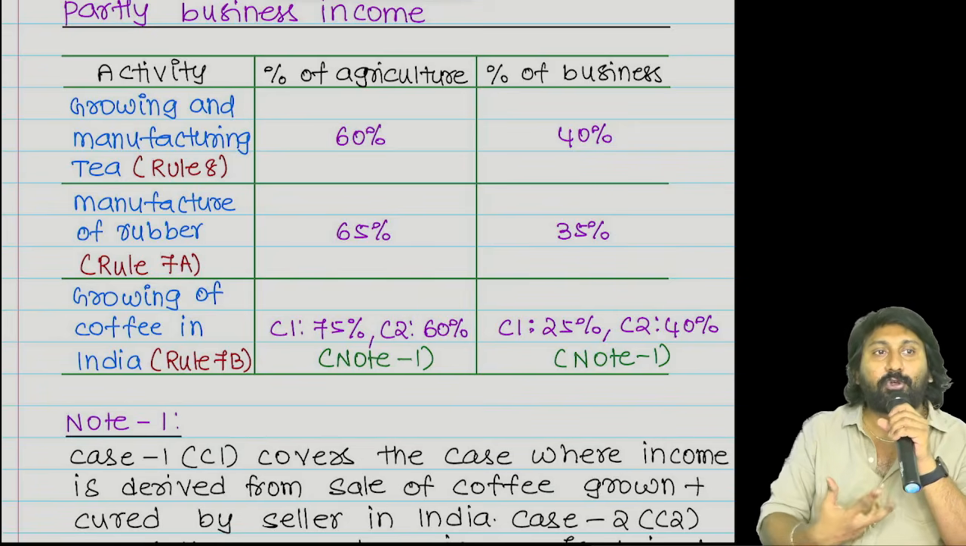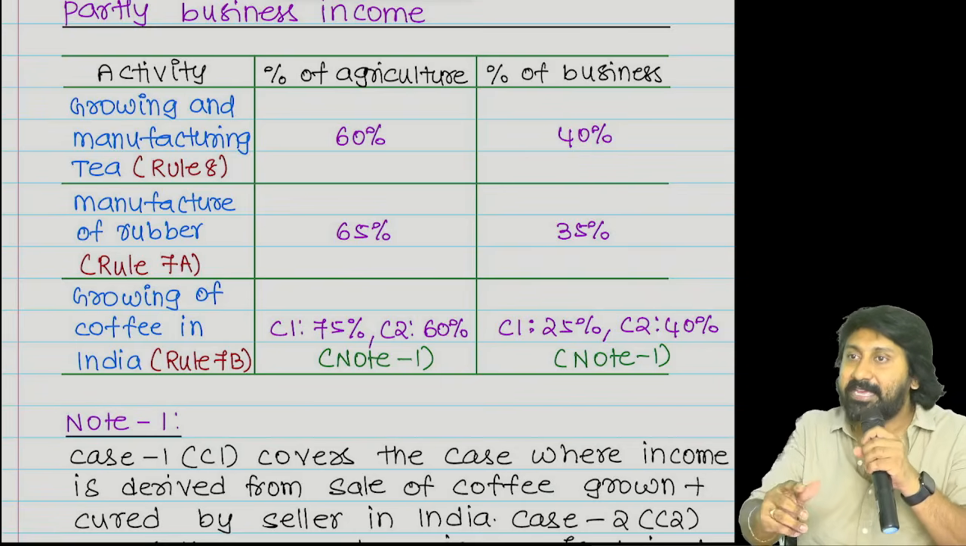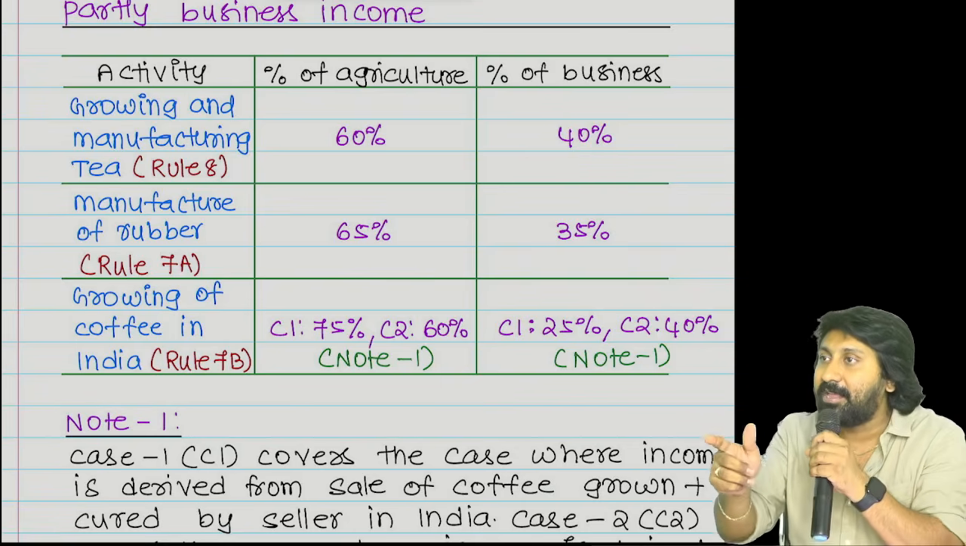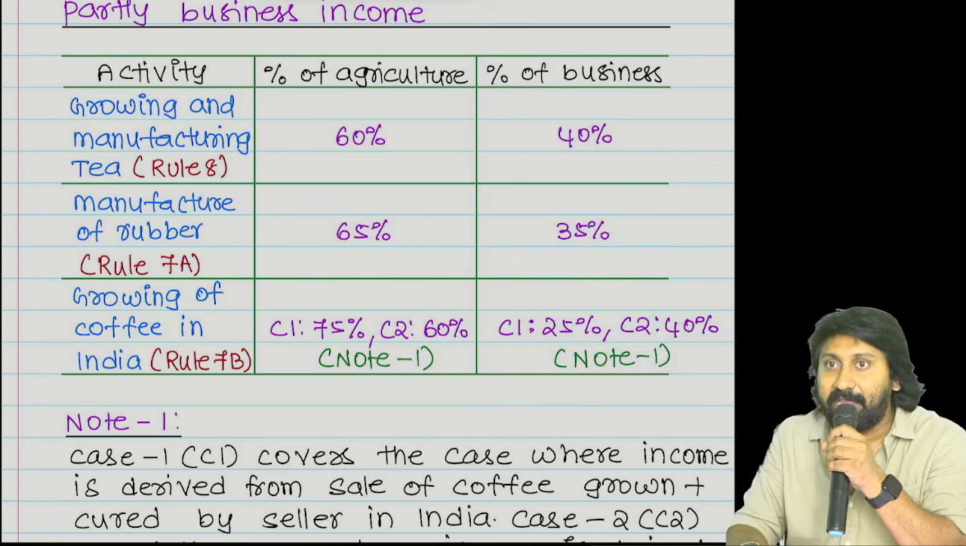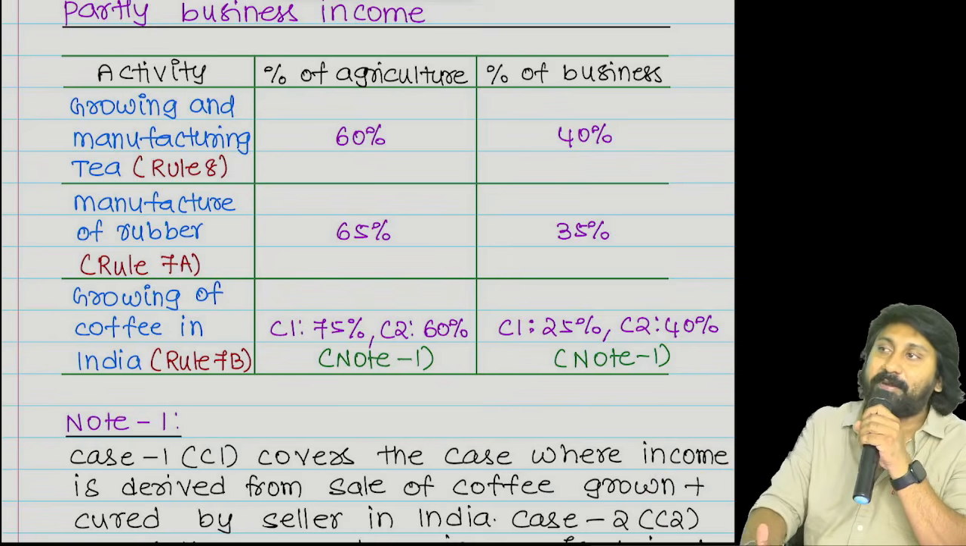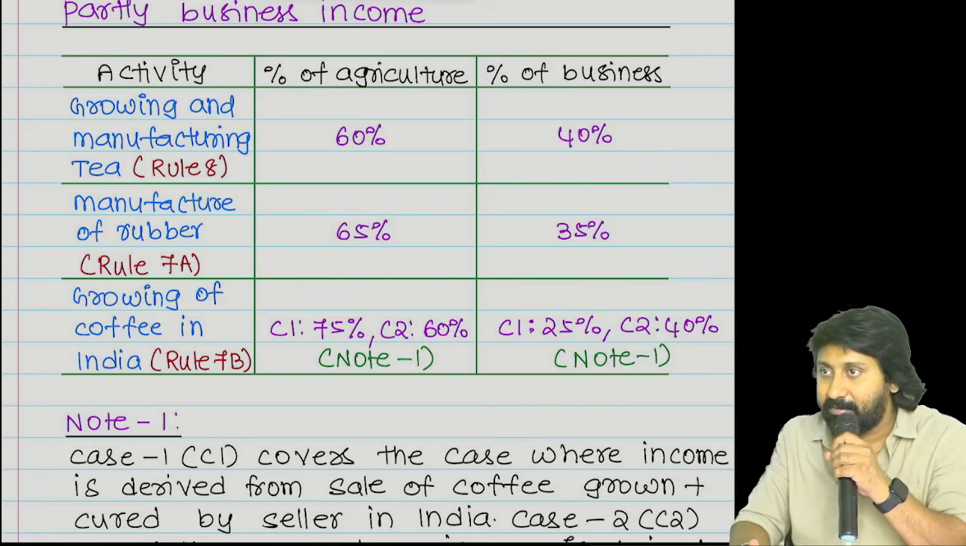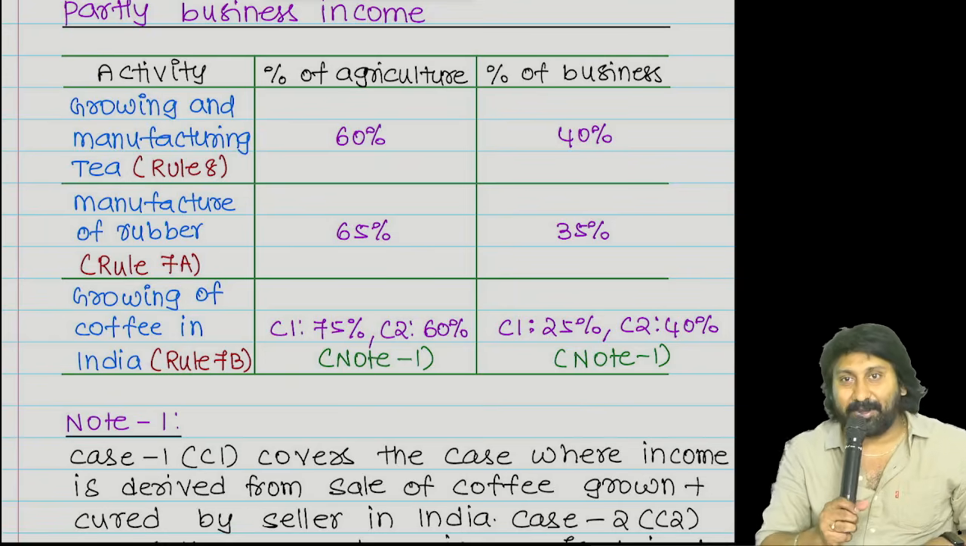The activity of roasting, grounding, chicory mixing are all certain things which you are adding, not ordinarily employed, specially employed procedures. Any income generated from that activity will not be treated as an agricultural income. So did you understand my point?